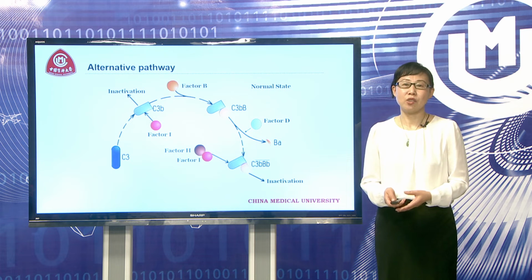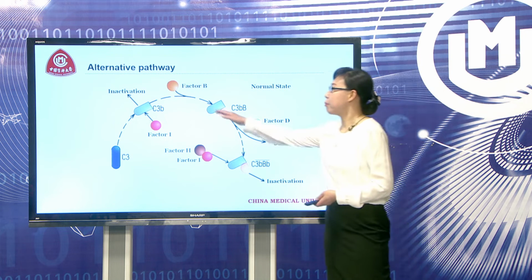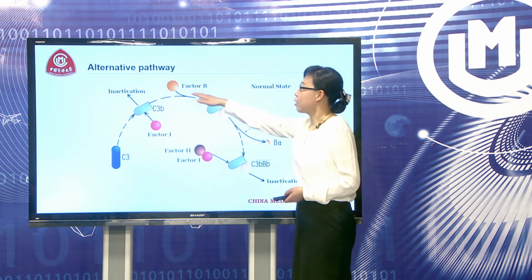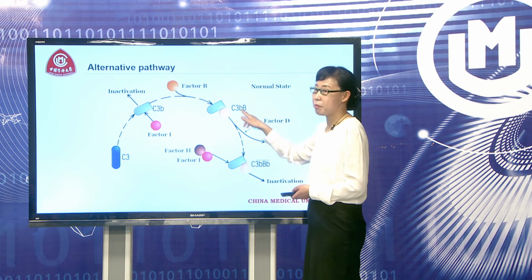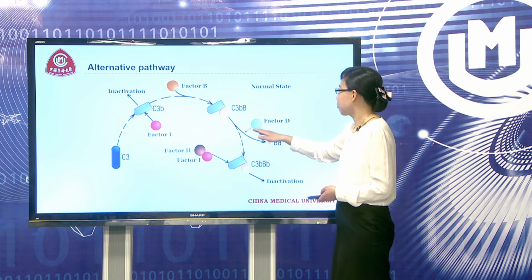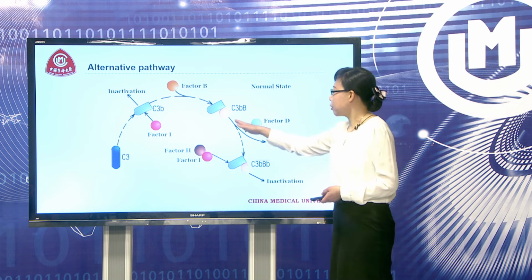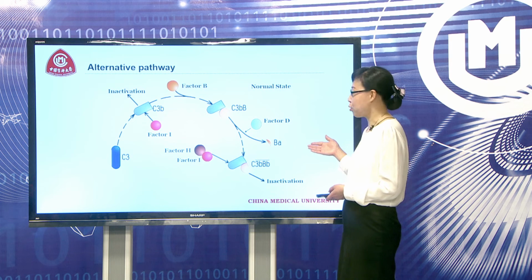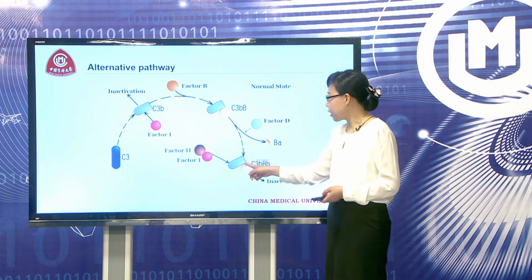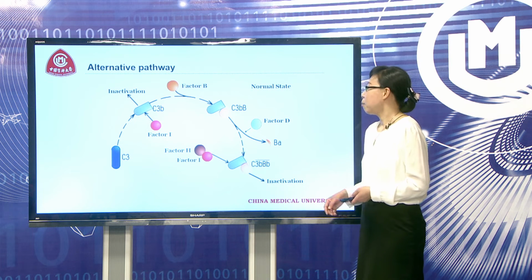The alternative pathway is triggered by the spontaneous hydrolysis of the C3 molecule, which produces the C3b molecule. It combines with a soluble factor B in the serum to form C3bB. Then factor B can be cleaved by factor D, producing different fragments. The small fragment Ba will be released into the body fluid, and the remaining C3bBb works as a C3 convertase.